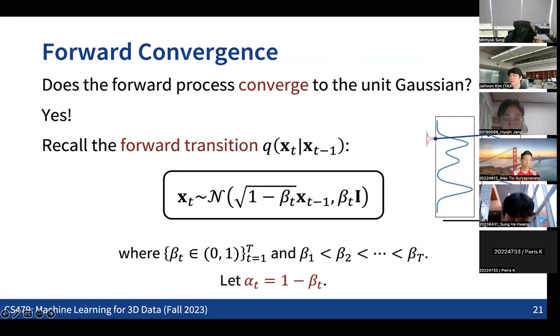Yeah, so this is the first question. Does the forward process really converge to the unit Gaussian? And the answer is obviously yes. So let's see how we can really see that the forward process is converging to the unit Gaussian.